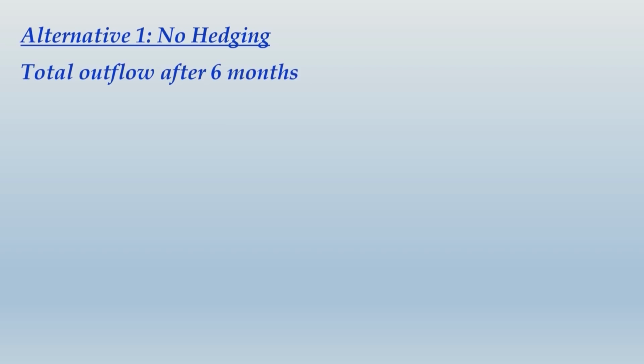In the solution, we first begin with the first alternative, that is no hedging. As the company has not planned any hedge, its outflow after 6 months will be simply the total amount payable, that is $63,000, multiplied by the spot rate prevailing after 6 months, which results into total outflow of rupees 41,83,200. In this case, simply there was no hedge that was planned. This could be a beneficial situation, we don't know unless we compare this with other alternatives.